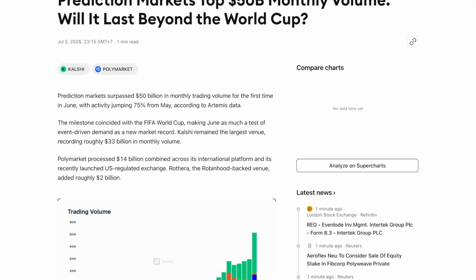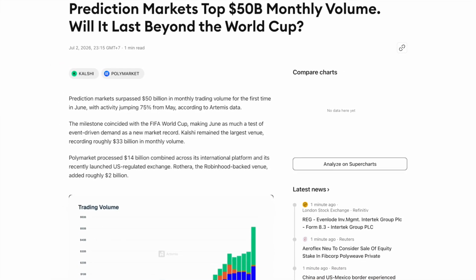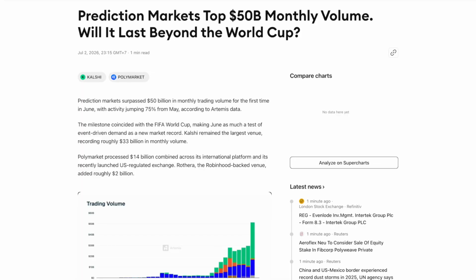Prediction markets. They are everywhere right now. Over $50 billion in trading volume this June alone across platforms like Kalshi and Polymarket. They give you the ability to trade the outcome of major real-world events across sports, crypto, politics, and a load of other stuff. But the truth is, all of those platforms have one massive problem.